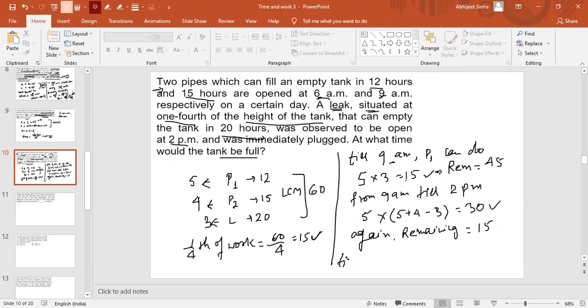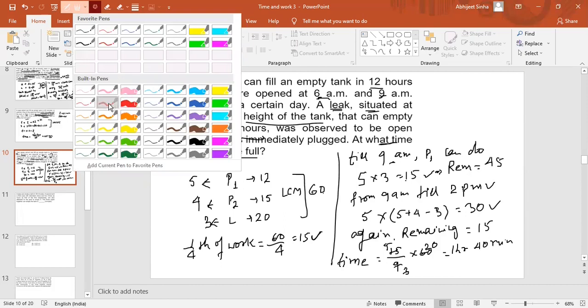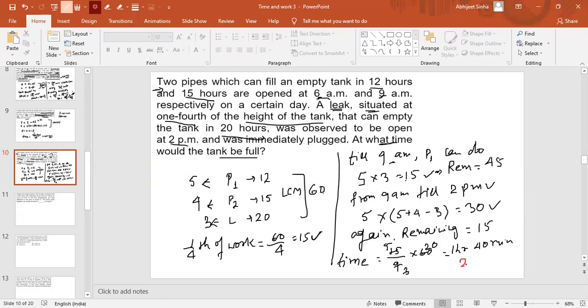So now the time taken, from 2 p.m., will be 15 by 5 plus 4, 9, into 60 because I want to calculate in minutes. So this is 100 minutes, or we can say 1 hour 40 minutes. But we need to find out the time at which it finishes. So 1 hour 40 minutes from 2 p.m.